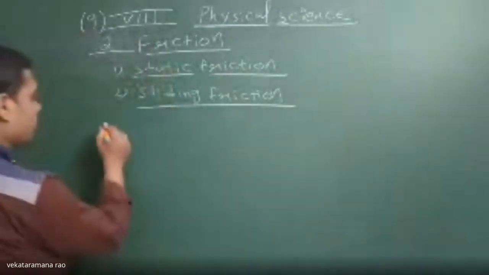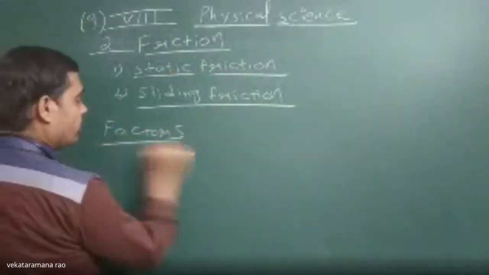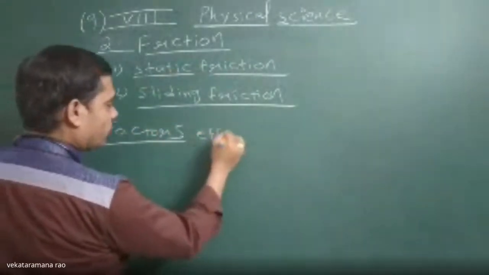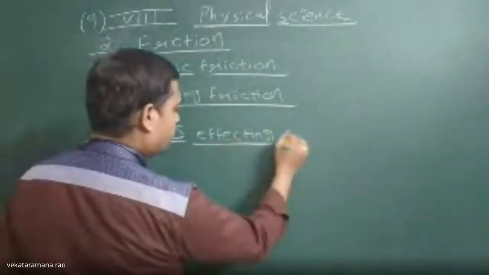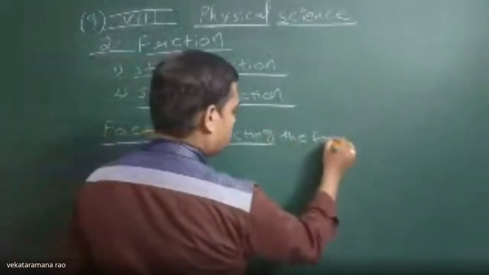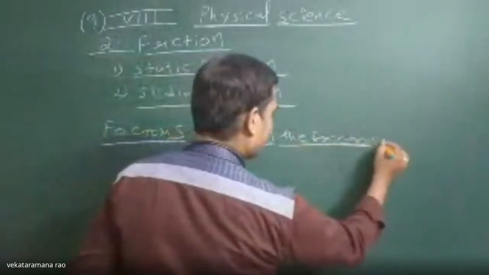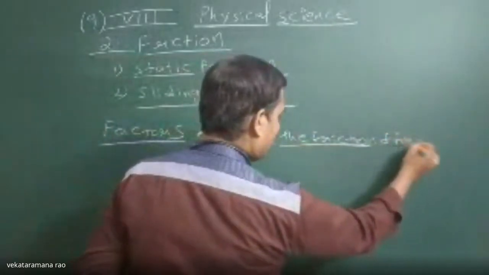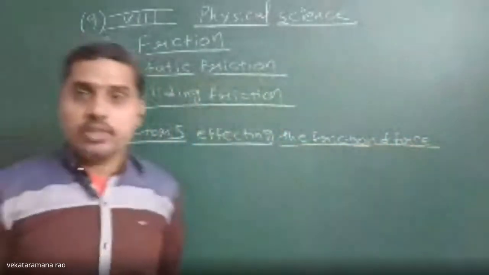Now we are discussing the factors affecting the frictional force. What factors are there which will affect this frictional force?